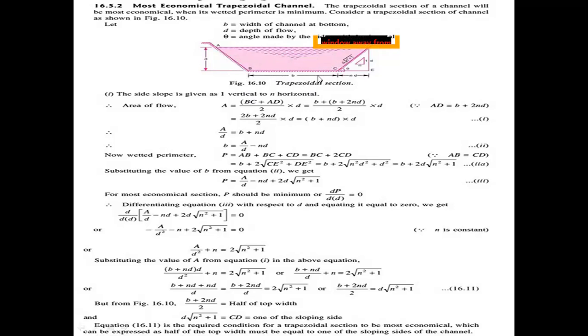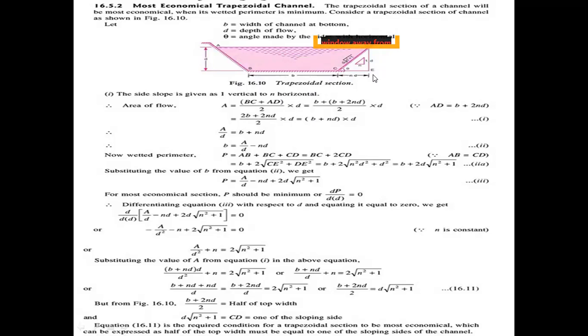So the BC value is given as small b. The AD value is b plus 2nd. Here the side slope is given as 1 vertical and n horizontal, so the AD top width of the channel is b plus 2nd.